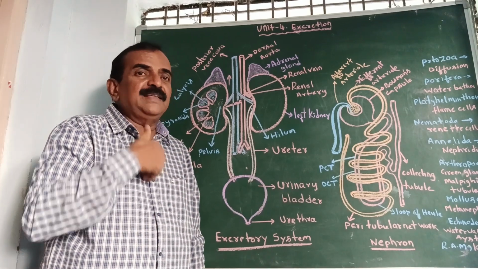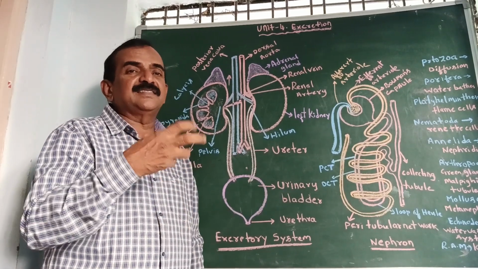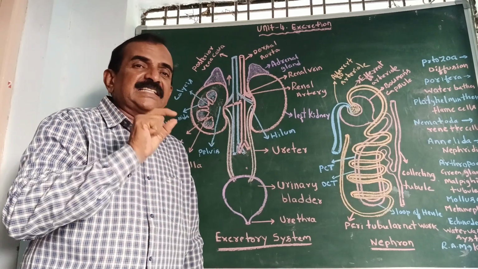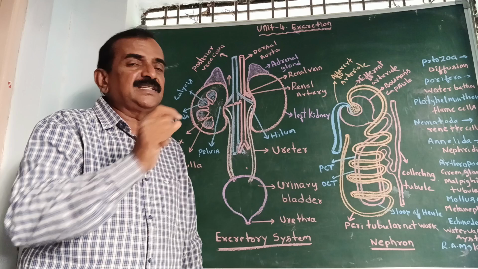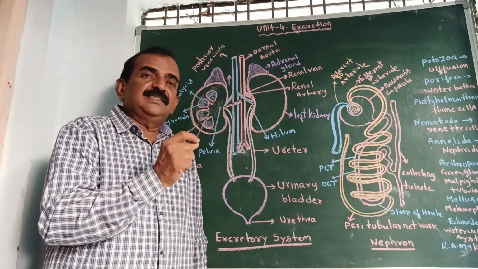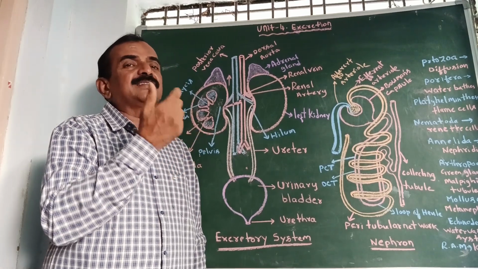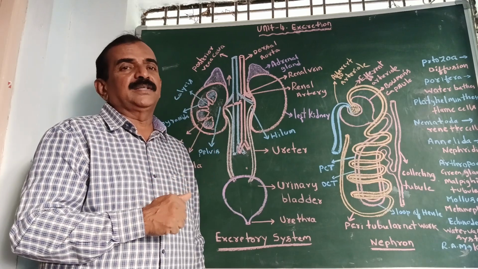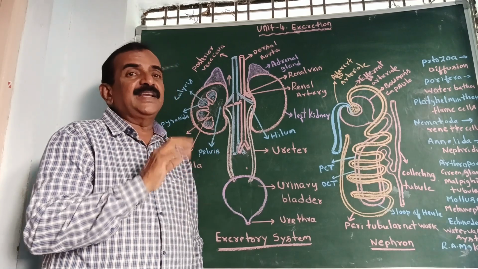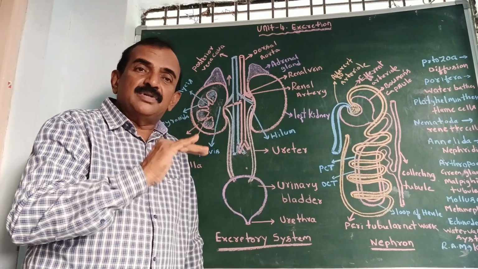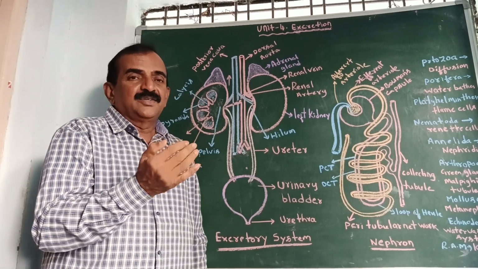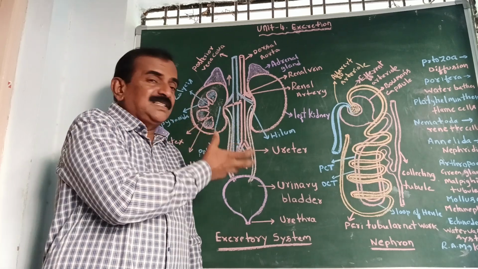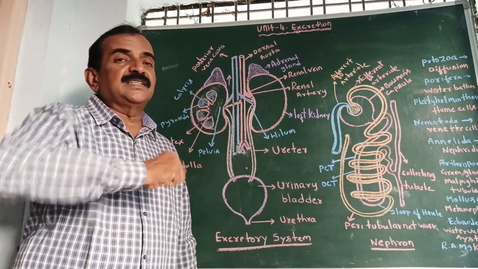For that, in our body there is a specialized system, and that system is called the excretory system or urinary system. This system is useful to maintain the ionic balance in our body. Ions are there in the body, and these ions should not increase or decrease. Balancing of these ions takes place in the presence of this system. This is called the excretory system.